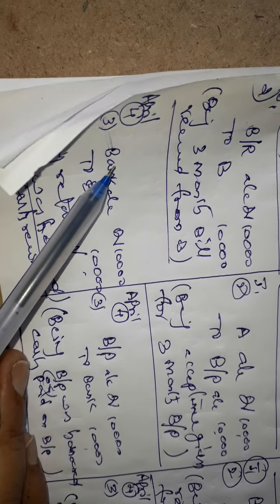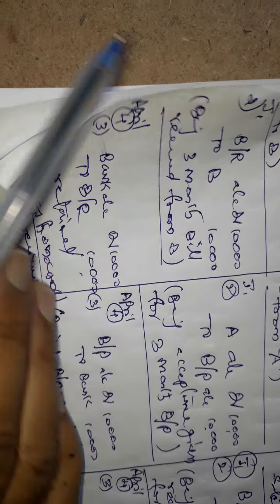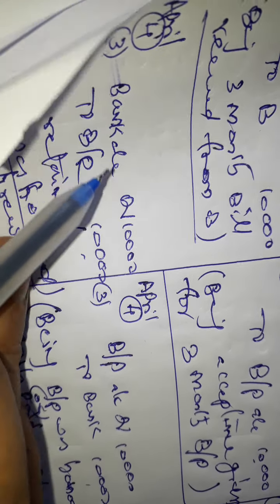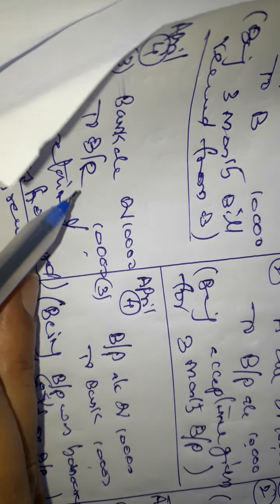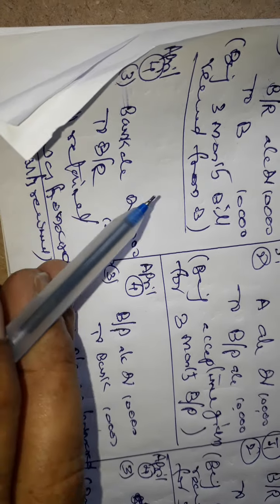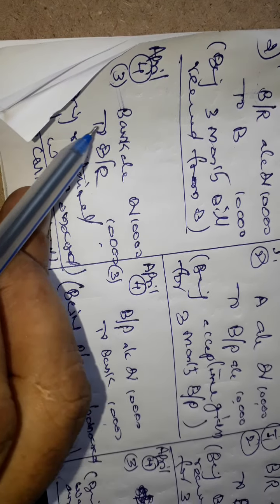Now this bill is honored. What bill are we getting, what physical document are we taking on this bill? Now we are receiving cash, that's why it is debited to the bank account. Why? Because cash will come. Debit the bank account, credit the bill receivable. On this bill receivable, cash will come. That's why debit the bank account, credit the bill receivable account, 10,000, 10,000. It is the honored entry.